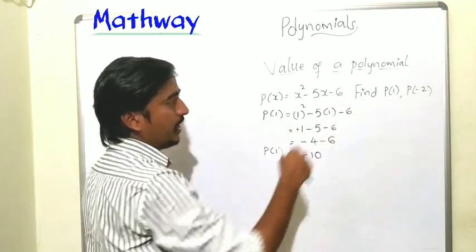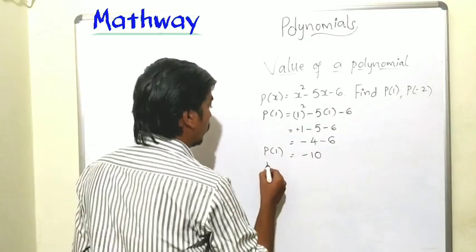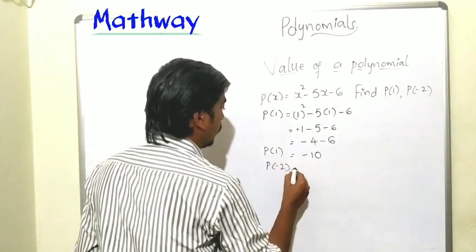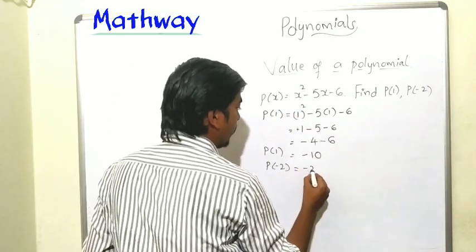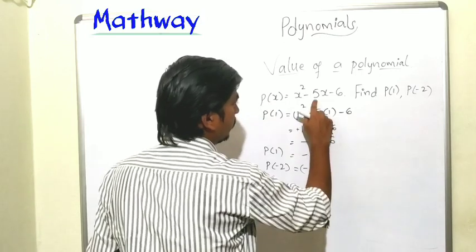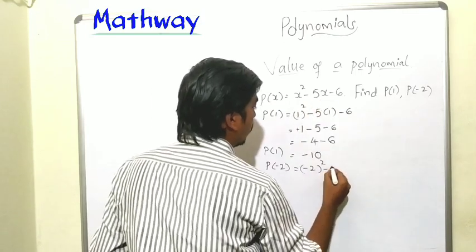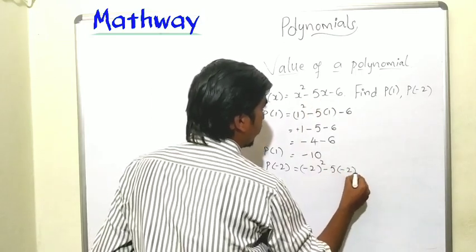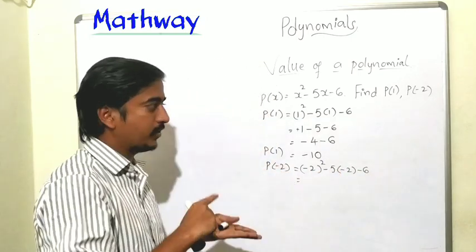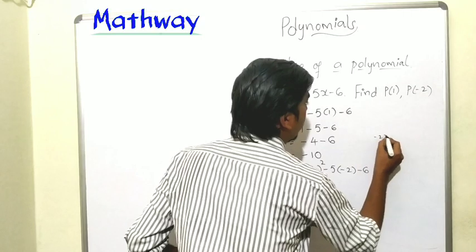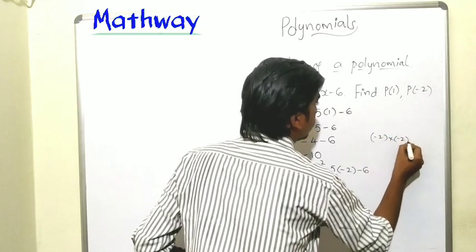Next, find P of minus 2. In the place of x, put minus 2. x square means minus 2 square, minus 5x, 5 of minus 2, minus 6. Minus 2 square means minus 2 into minus 2.